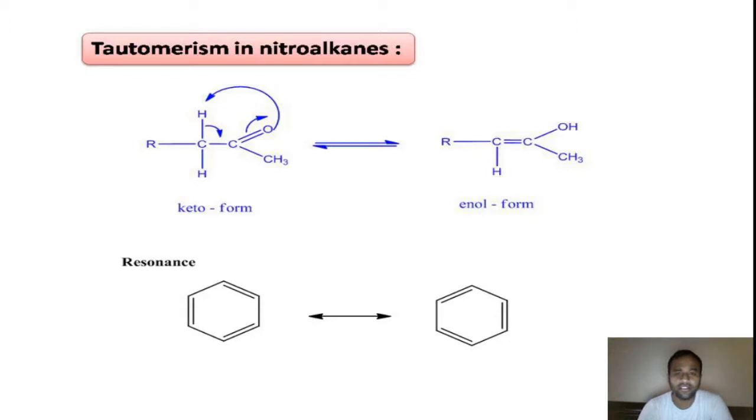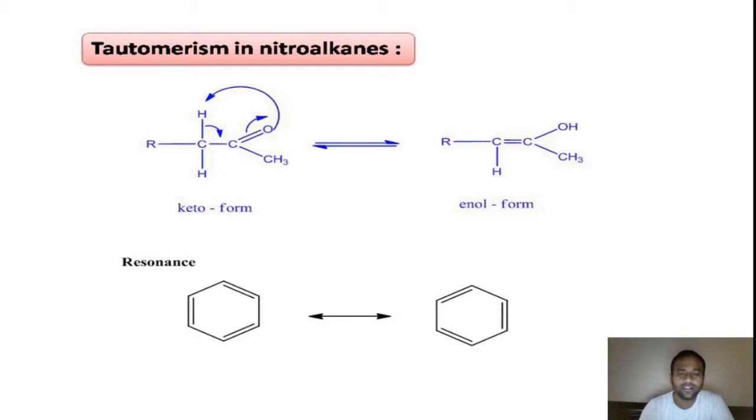Another difference: tautomers are indicated by a right harpoon over a left harpoon, that is a reversible arrow. Whereas resonance structures are separated by a double-headed arrow, left and right arrow, right?